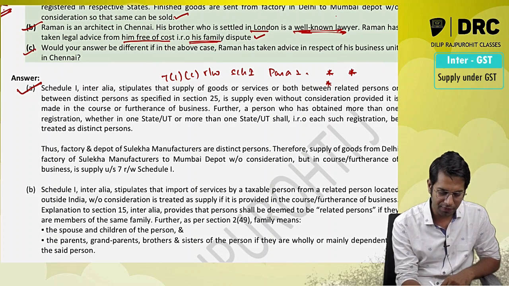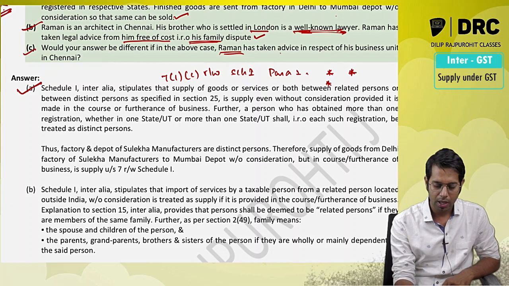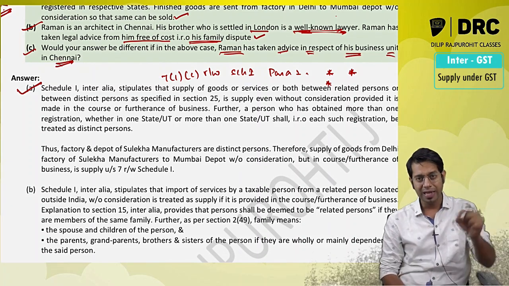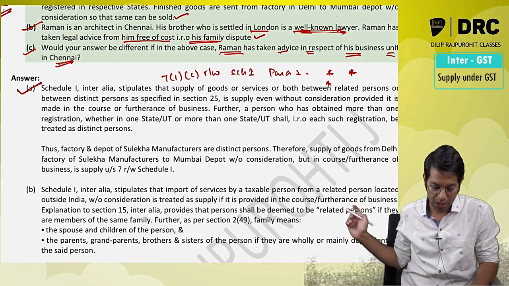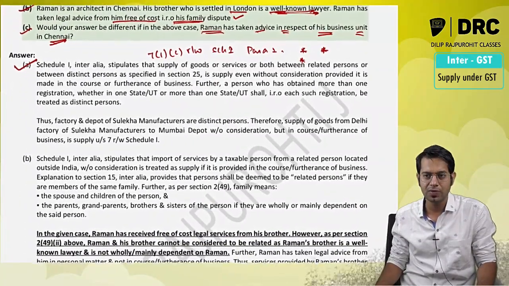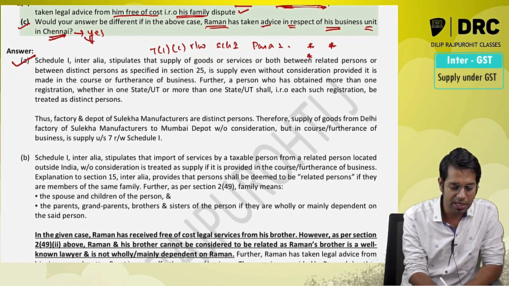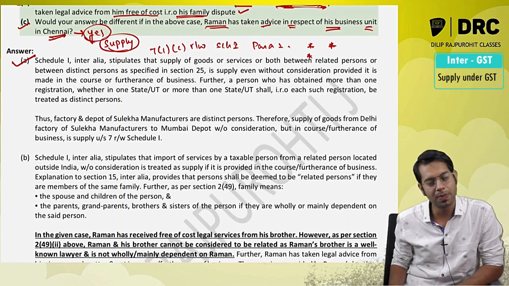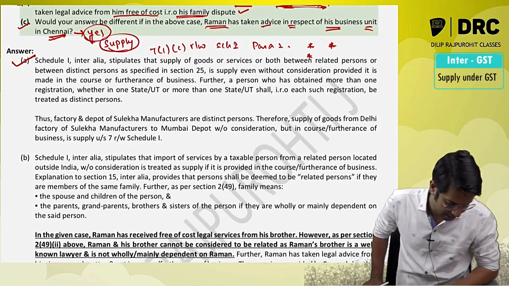Would your answer be different in the above case if Raman has taken the advice in respect of his business unit located in Chennai? Will your answer change if the services were taken by Raman not for his family dispute but for his business purpose? Answer is 100% yes. Yes, it will change. Yes, it will be treated as supply. If you take it for your business purpose, it is going to be treated as supply.